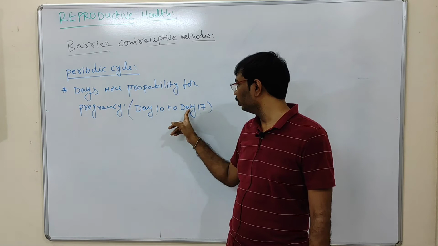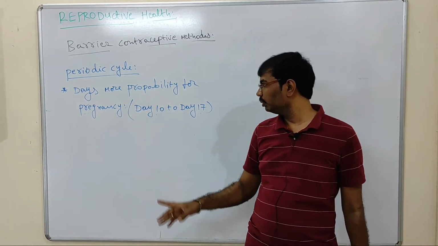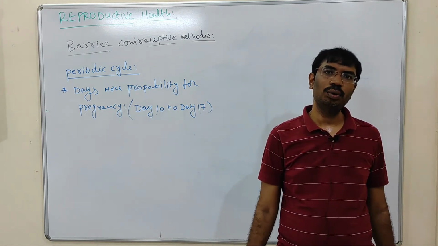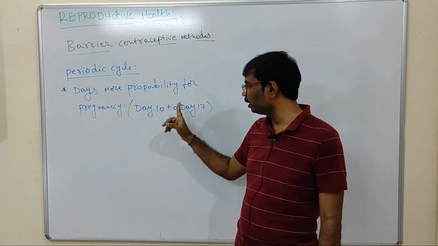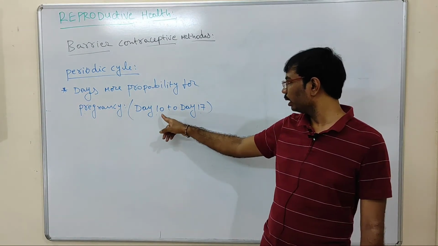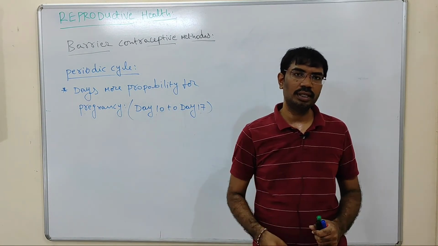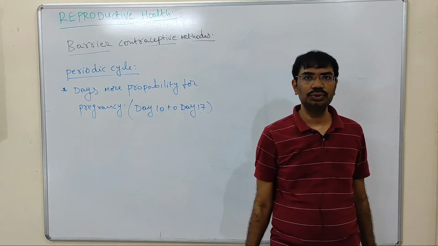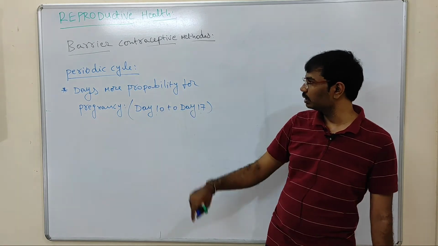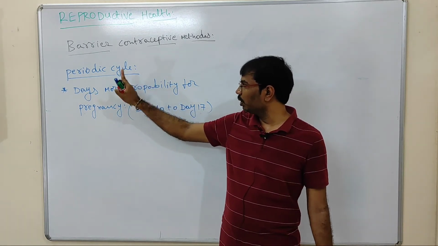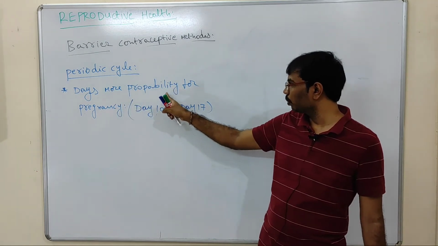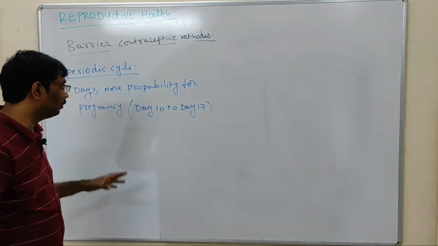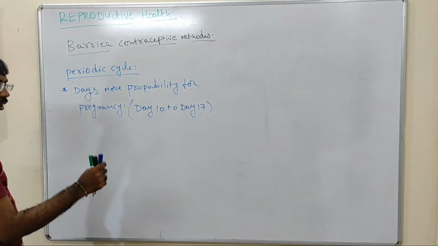In this time the egg is released into the fallopian tube, so the egg is present in the fallopian tube. If the couple participates in sexual intercourse from day 10 to day 17, the sperm will also enter the fallopian tube, and automatically it leads to pregnancy. So in the periodic cycle, the days more probable for pregnancy are day 10 to day 17.